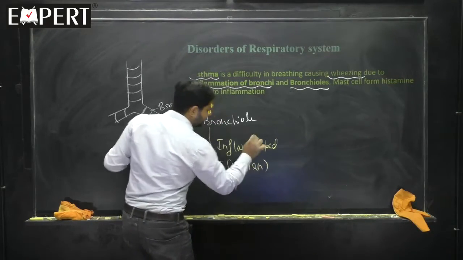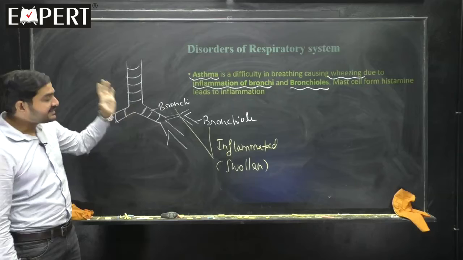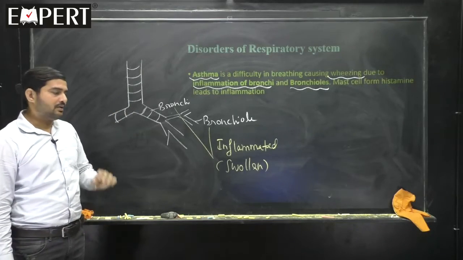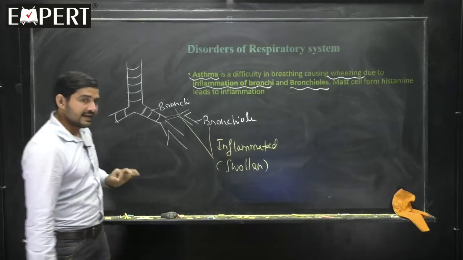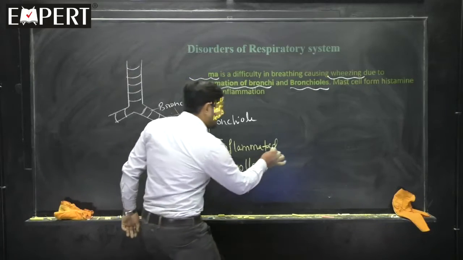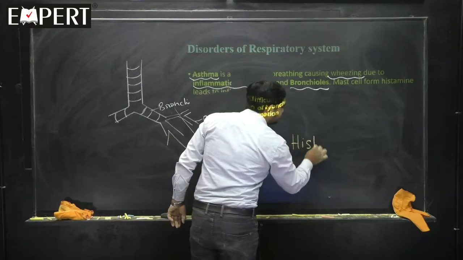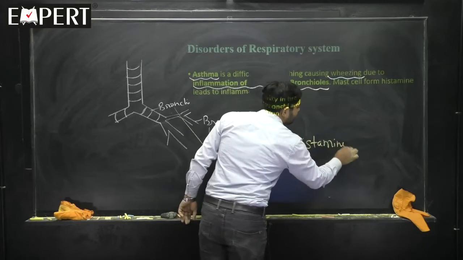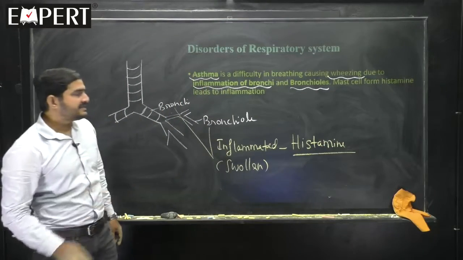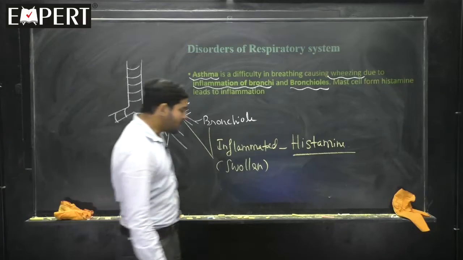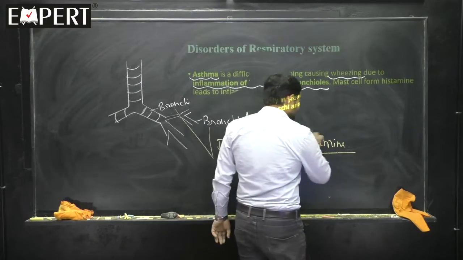And you may ask, what is the reason for this swelling? The reason for swelling is a chemical, and the chemical is called histamine. And who forms the histamine?